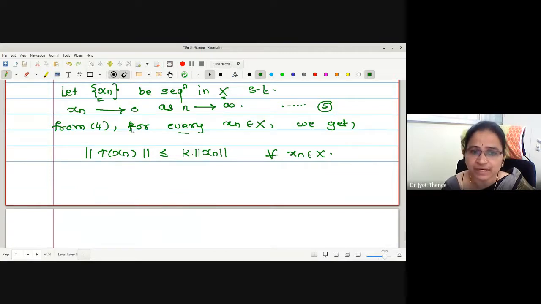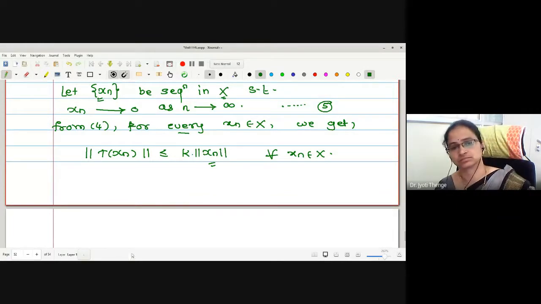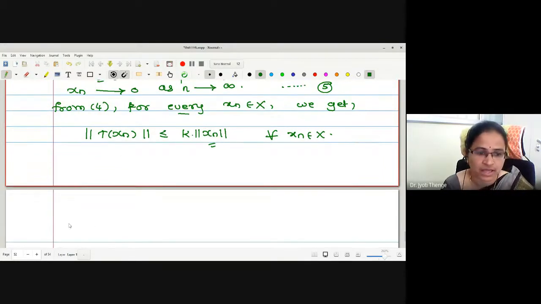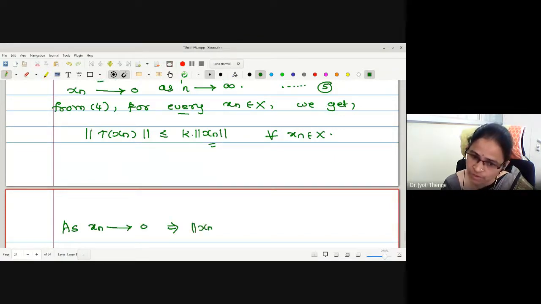From statement number 5, xn converges to 0. Then what about norm of xn? It converges to 0. Yes, it has to converge to 0. Therefore, xn converges to 0 implies norm of xn converges to 0.